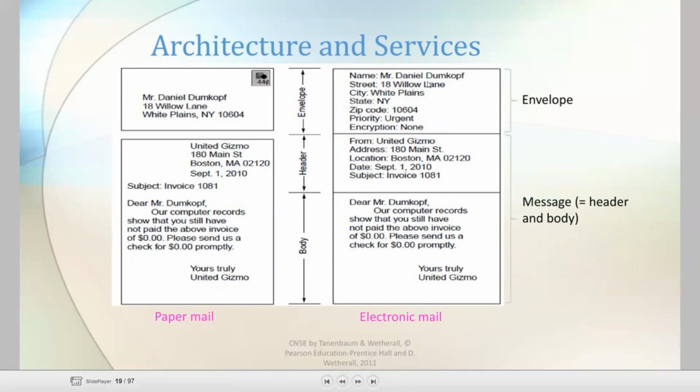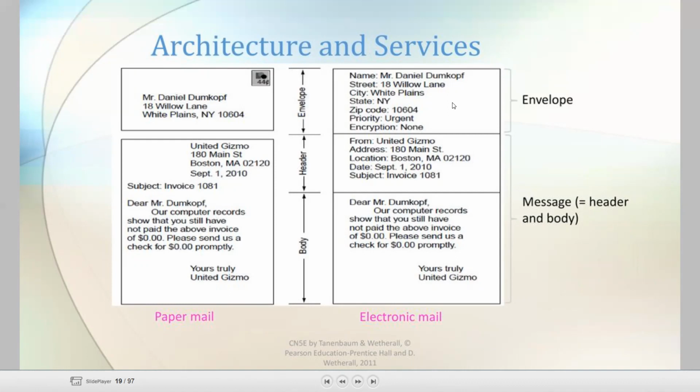In the email, this is the envelope, right? The first part is the envelope. The second part is the header and body, which together are included in one part. Header and body in paper mail is one part. Coming to the email, the message consists of header and body. This is the envelope which we are giving.